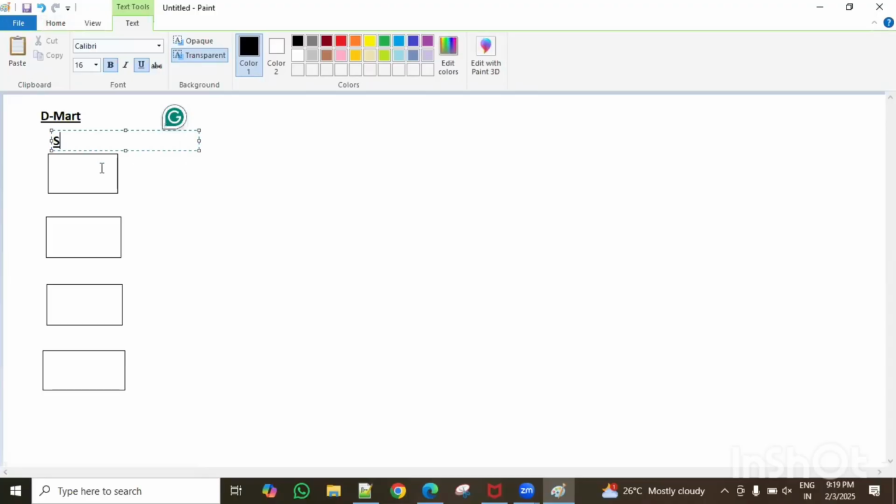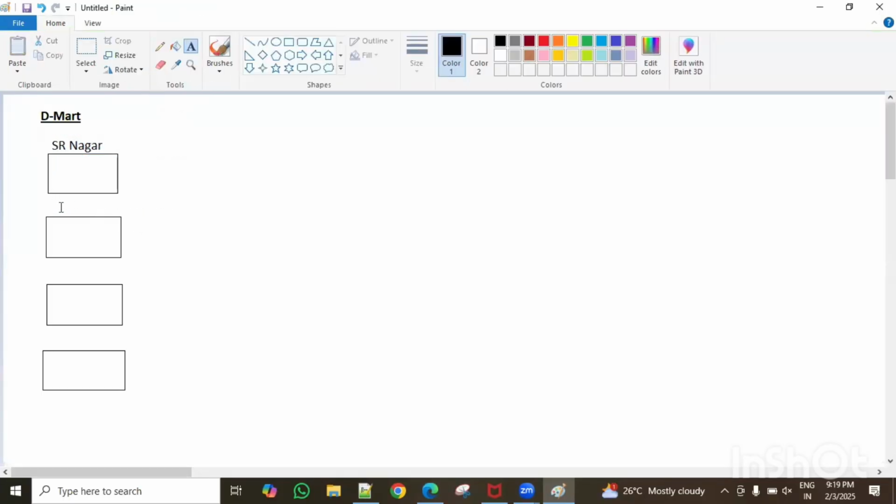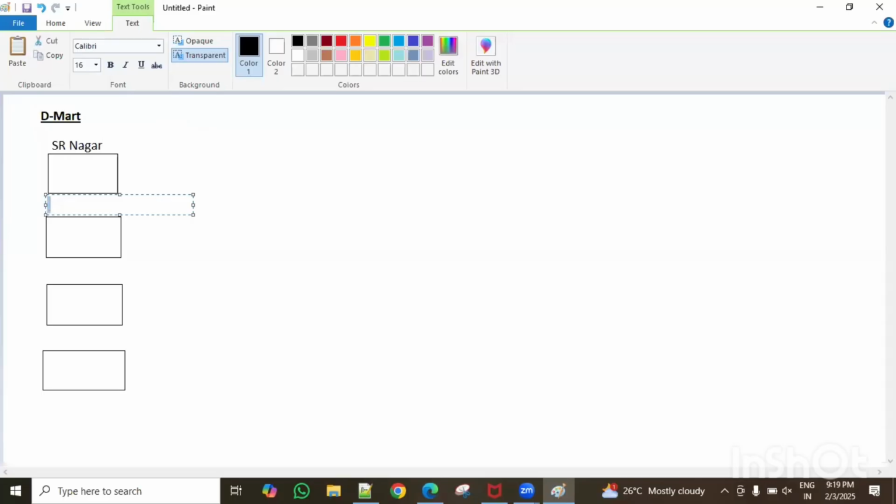And I'll give some names to these branches also. For example, this is the SR Nagar branch. Actually, maybe it is not there in SR Nagar, so don't ask me that question. I'm just giving well-known names. Let's take Ameerpet, a very famous name in the entire world.